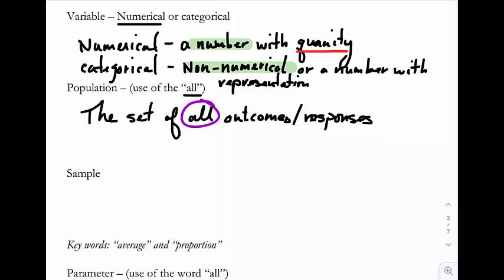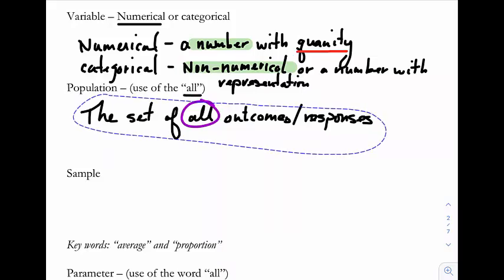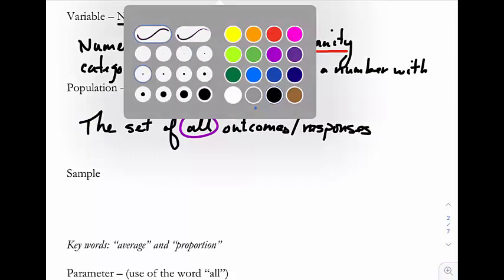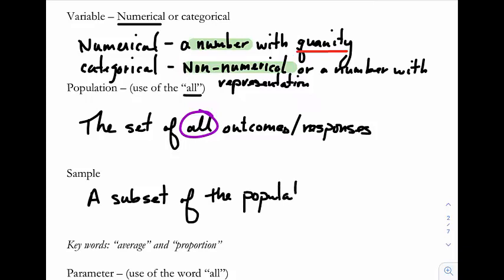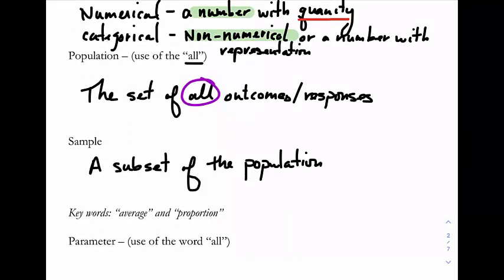Now down here below is the word sample. So I have to outline these first. Very simply here, a sample is a subset, meaning part of, a subset of the population. So population is all responses in feet, inches. Say I took everybody in the classroom, asked them to weigh themselves on the scale in the morning. Then a sample of that is a few of those weights in pounds taken.